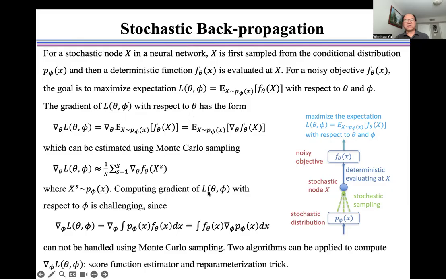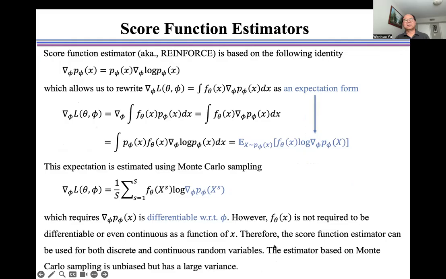Computing the gradient of L with respect to phi is a challenge, since this gradient with respect to phi cannot be handled by using Monte Carlo sampling. Two algorithms can be applied to compute the gradient with respect to phi, namely the score function estimator and the reparameterization trick. The score function estimator is based on the following identity as shown here,